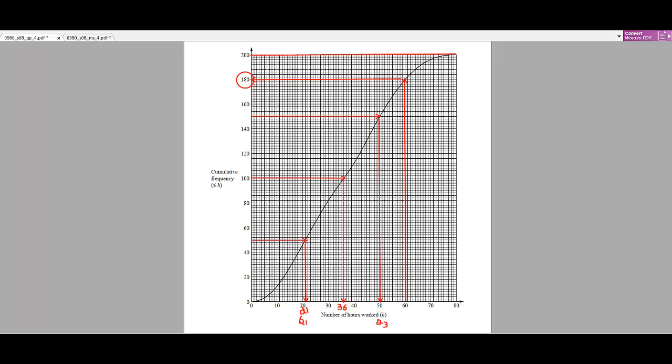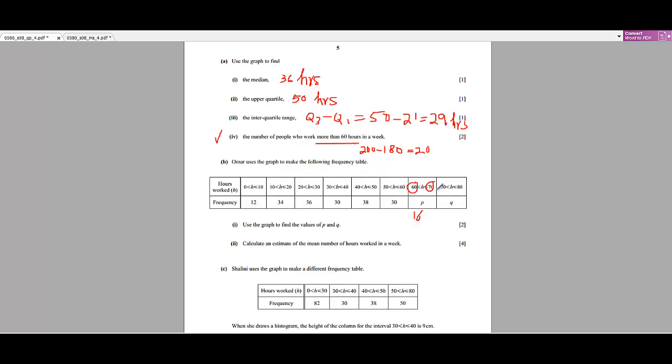At 60 hours, look at this 60 hours over here, the number of people was 180. And for 70 hours and less, they are 196. Now take the difference between them. 196 minus 180 is 16. Those who worked from 60 hours to 70 hours, their total number is 16 people.